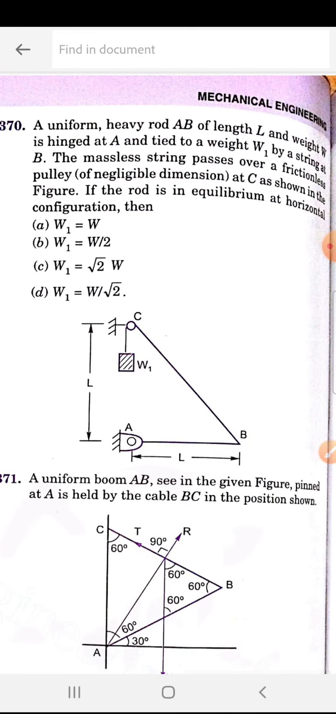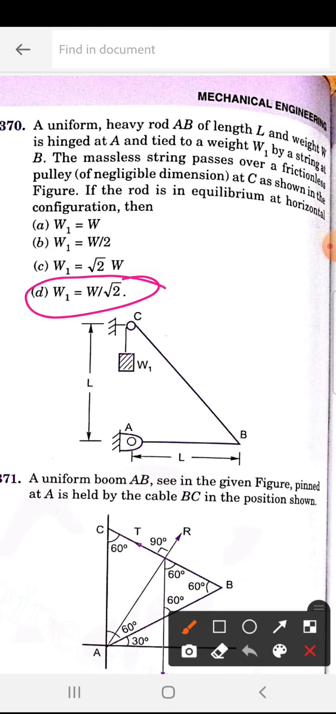Next, 370. For this question a diagram was given. If the rod is in equilibrium in the horizontal configuration, then they are asking this question. 370 is D, W1 is equal to W by root 2. This question you can also solve by Lami's theorem.